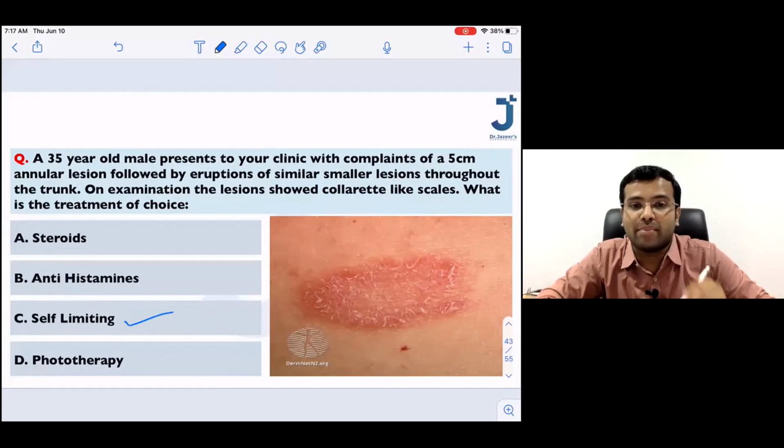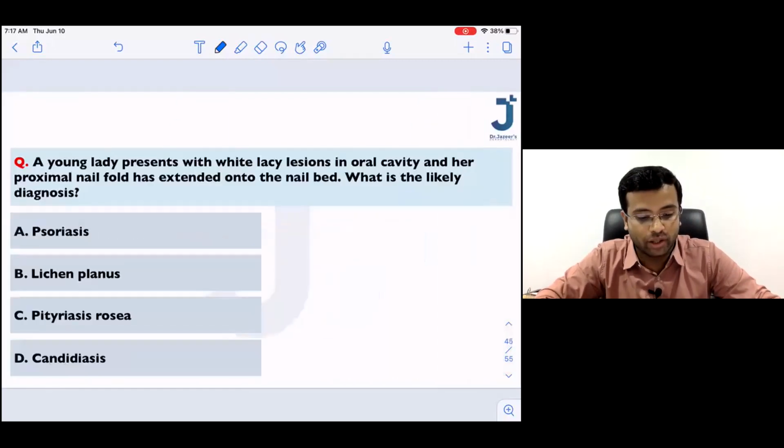So what is the name of this lesion that is seen here in the diagram? What is the name of the lesion shown? Excellent. The lesion shown is the Herald patch or the mother patch. Very good. So next question.